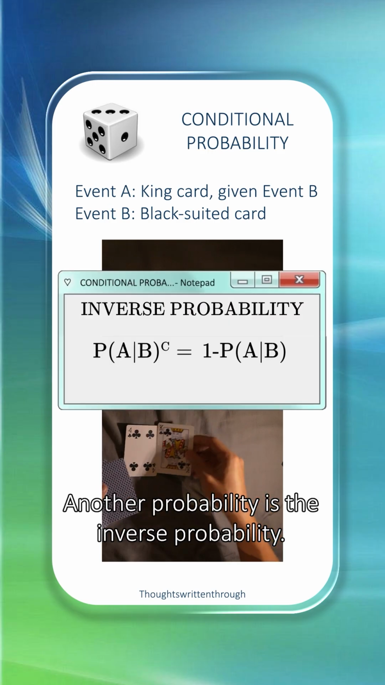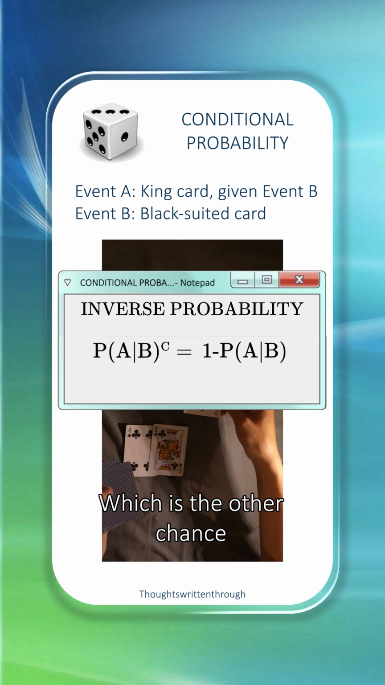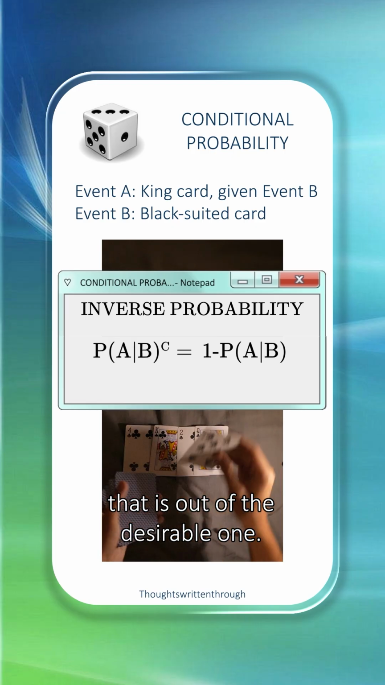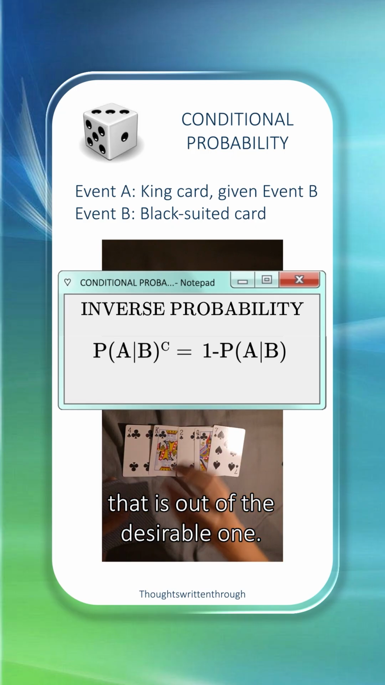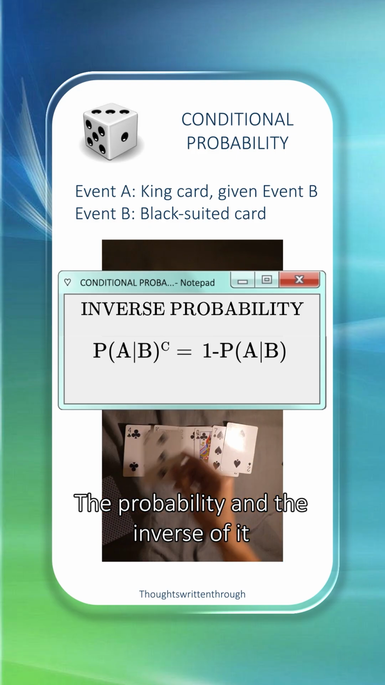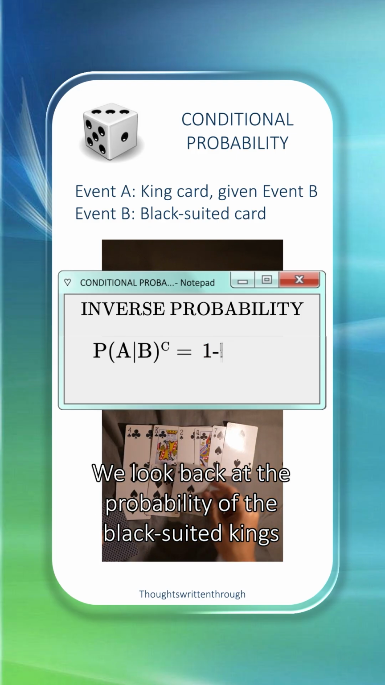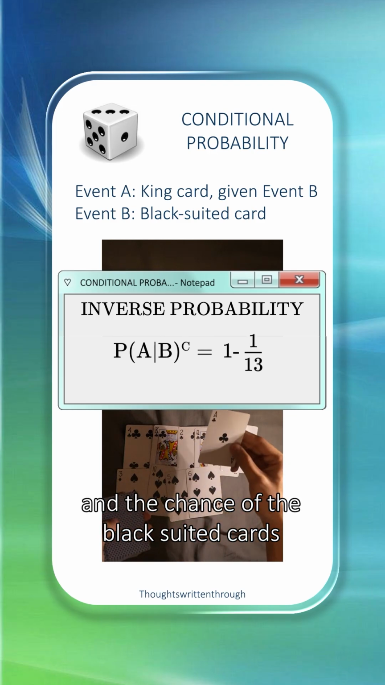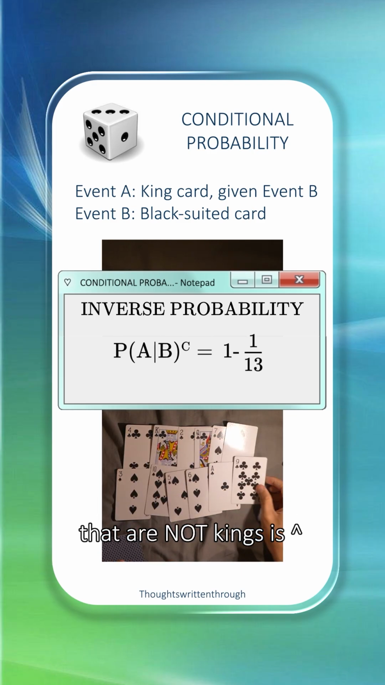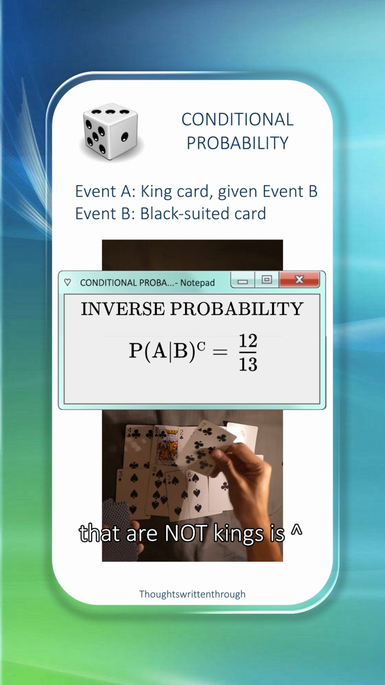Another probability is the inverse probability, which is the other chance that is out of the desirable one. The probability and the inverse of it must equal to 1. We look back at the probability of the black suited kings, and the chances of black suited cards that are not kings is...